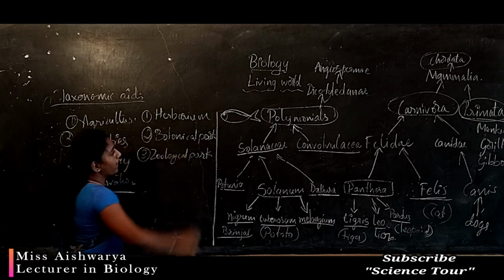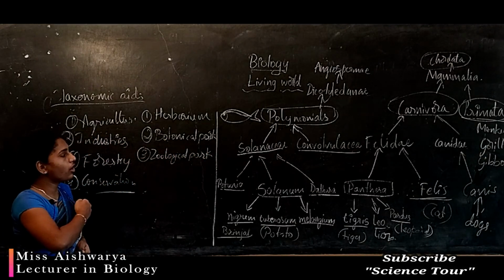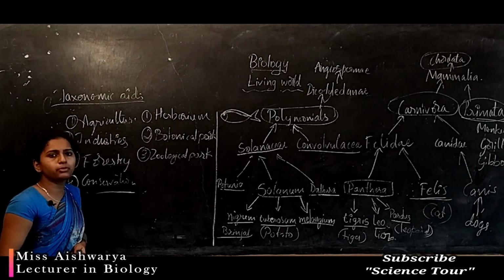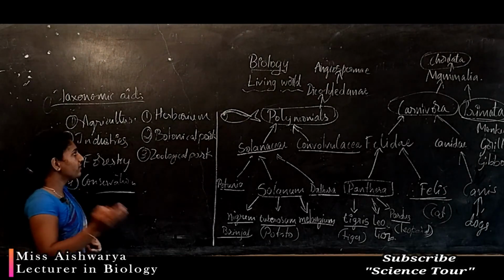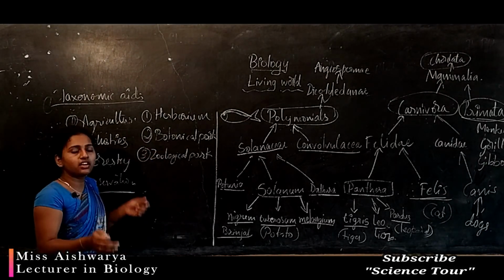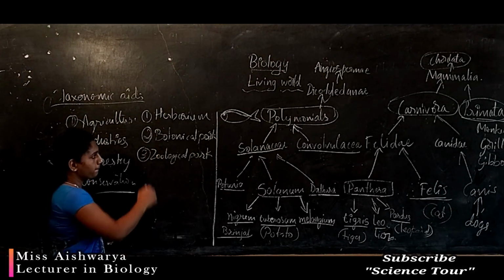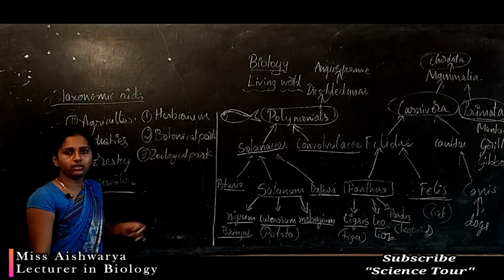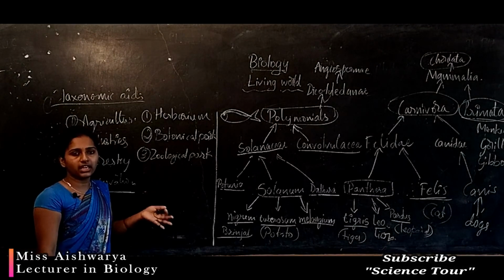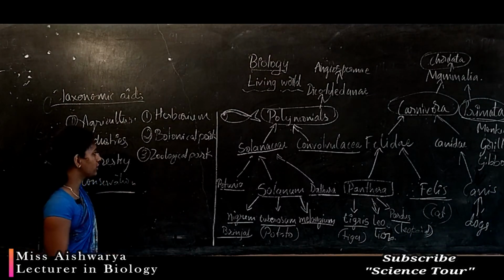A botanical park contains all plants, all types of gymnosperms and angiosperms, which are cultivated or preserved in a particular area. And a zoological park, for example a zoo or conservation area, is an example of a zoological park.